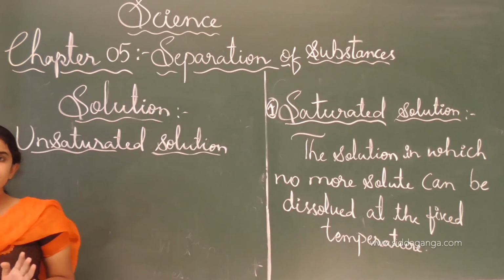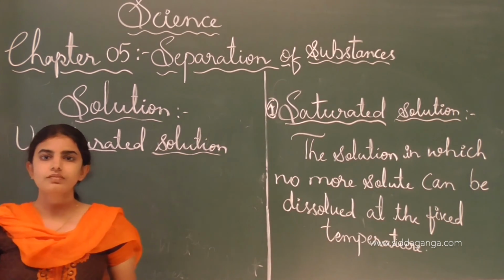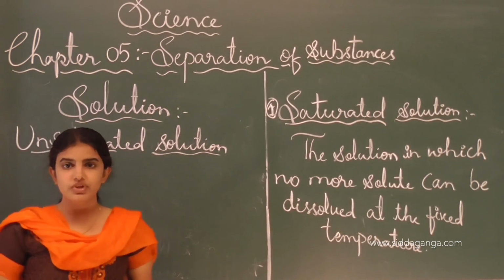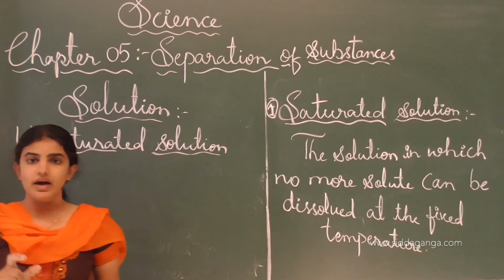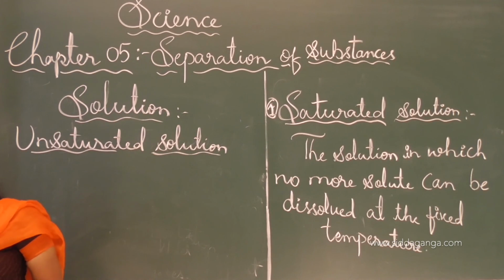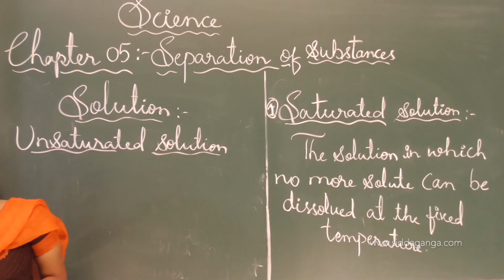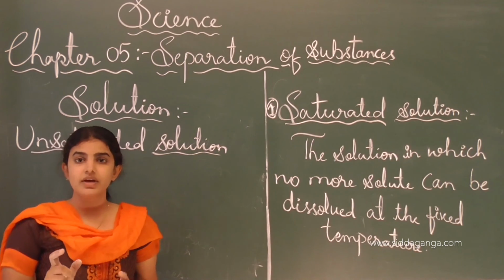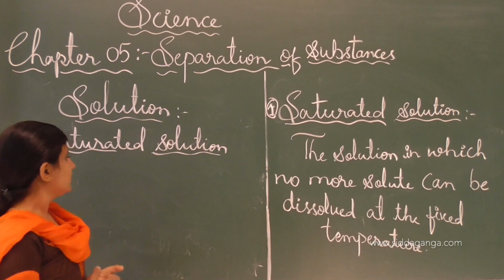See, unsaturated solutions are those solutions in which more solute can be dissolved at a given temperature. So, where more solute can be dissolved at a fixed temperature, we call it an unsaturated solution.